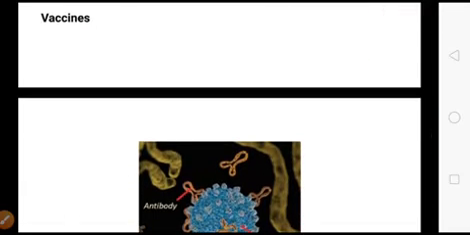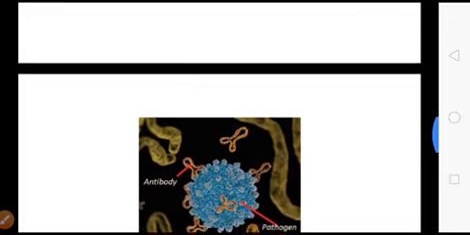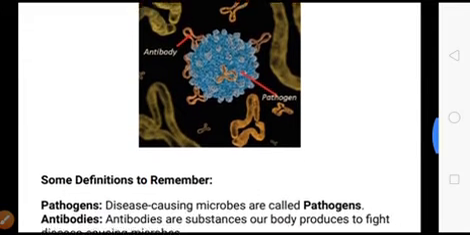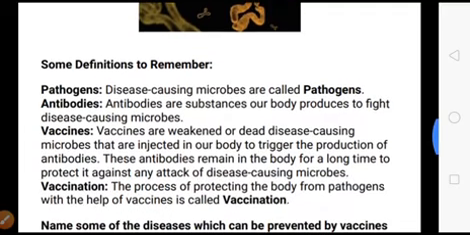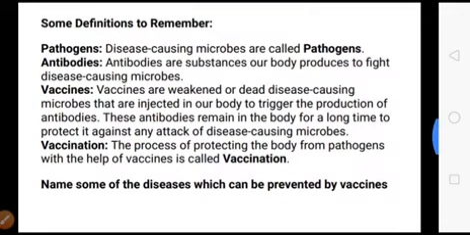Now let's learn about the vaccines. Before learning the vaccine, let me explain some keywords that are used in the theory of vaccines. First, the pathogens. The disease-causing microbes are called pathogens. Microbes that cause disease in our body are called pathogens. Antibodies. Antibodies are the substances our body produces to fight disease-causing microbes.